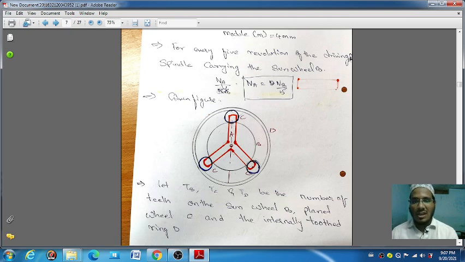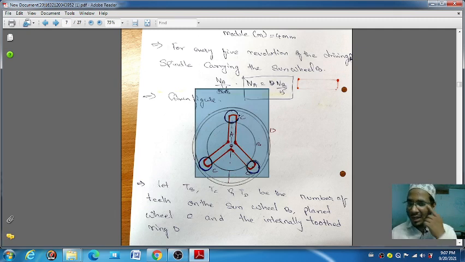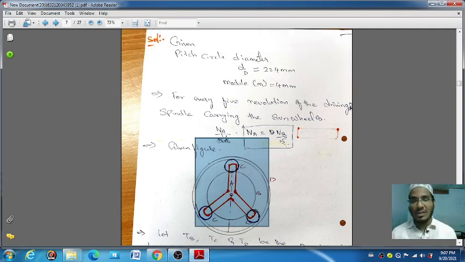It is like an inverted capital letter Y. This is your spider, this figure, and these 3 are the rings. This figure will be given in that question only.